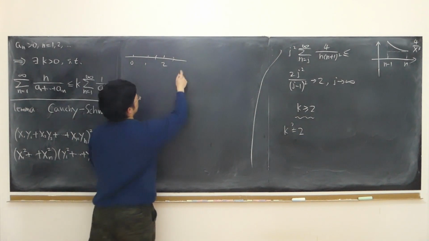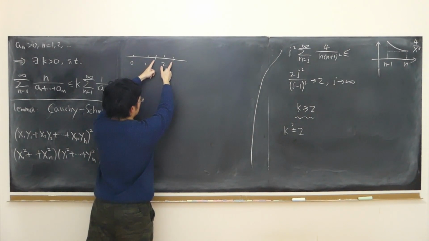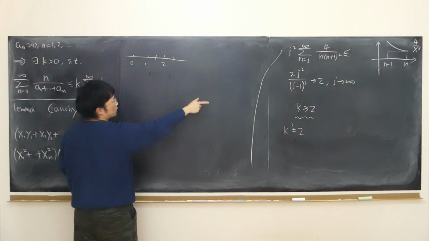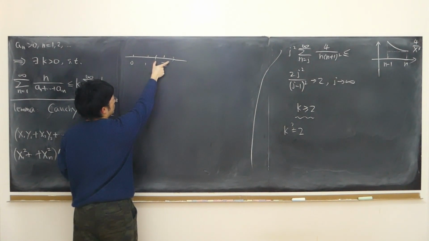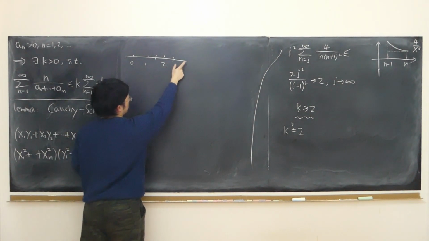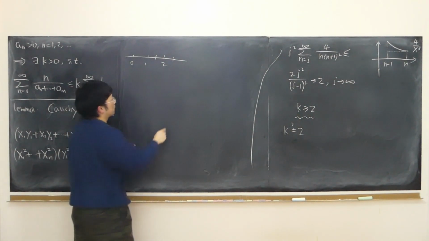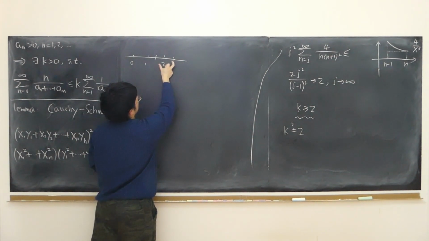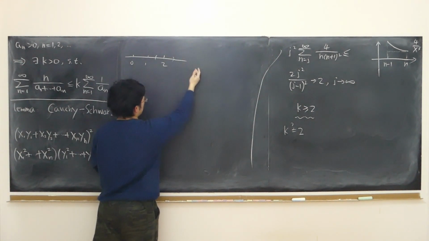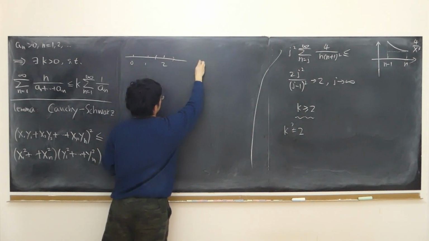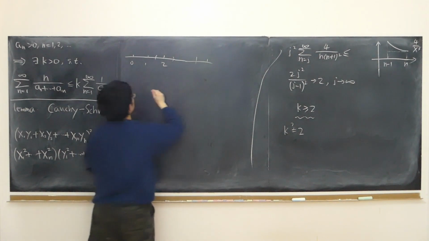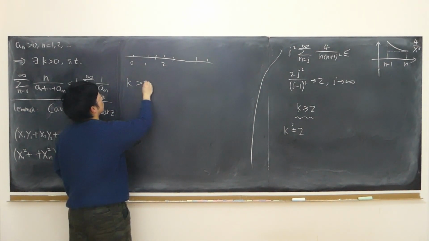But k larger than or equal to 2, that's okay, right? Because outside of this open interval, there are at most finitely many members, because we already have infinitely many members after a certain j, all living in this open interval. Therefore, outside of this interval, there are at most finitely many. Since there are finitely many members outside of this interval, we must find a maximum value. So maybe we can use this constant as our k. K is larger than 2, right?